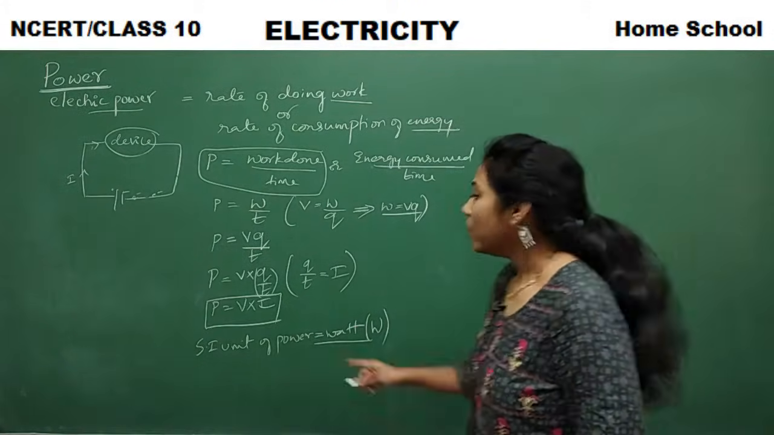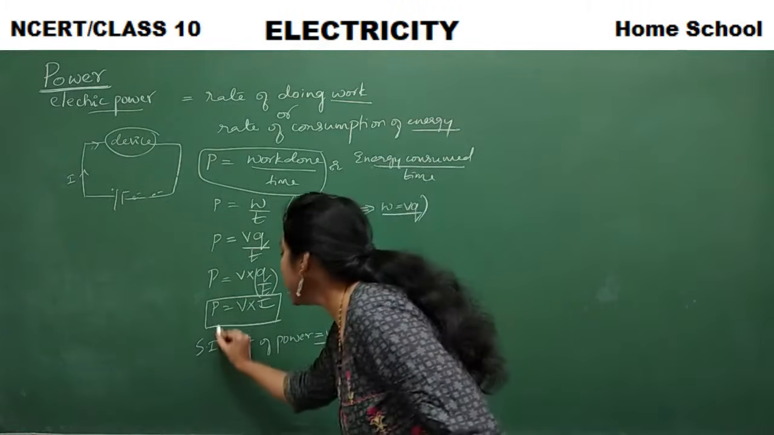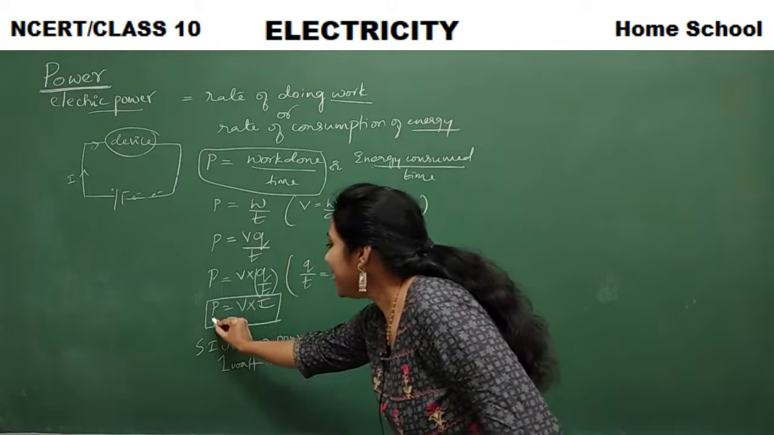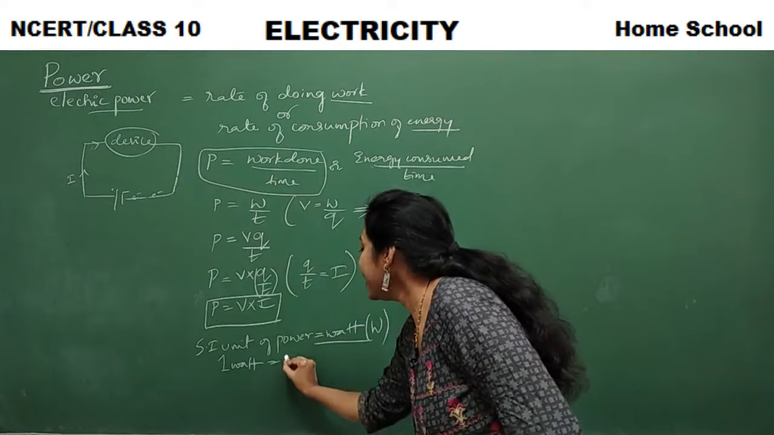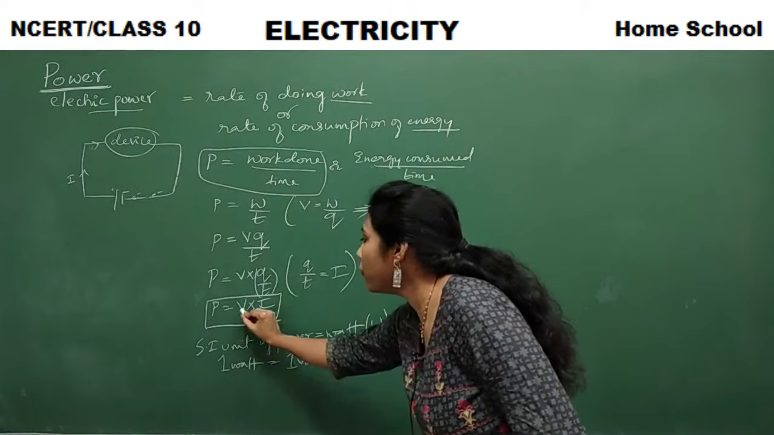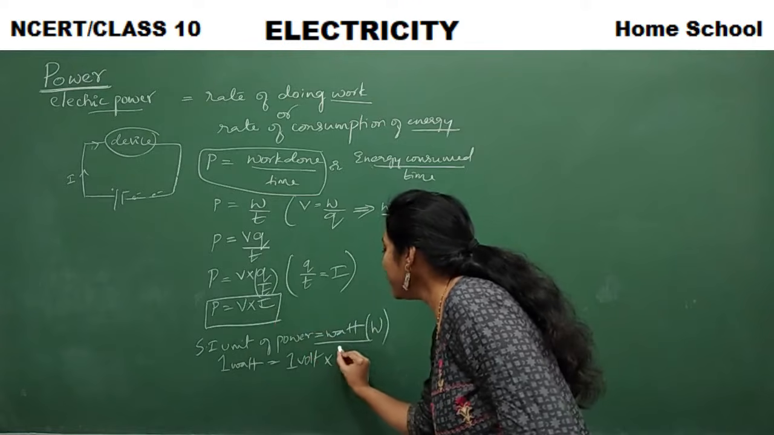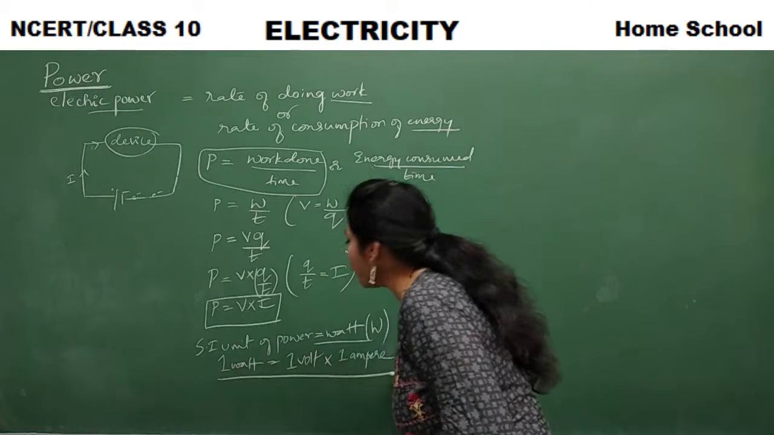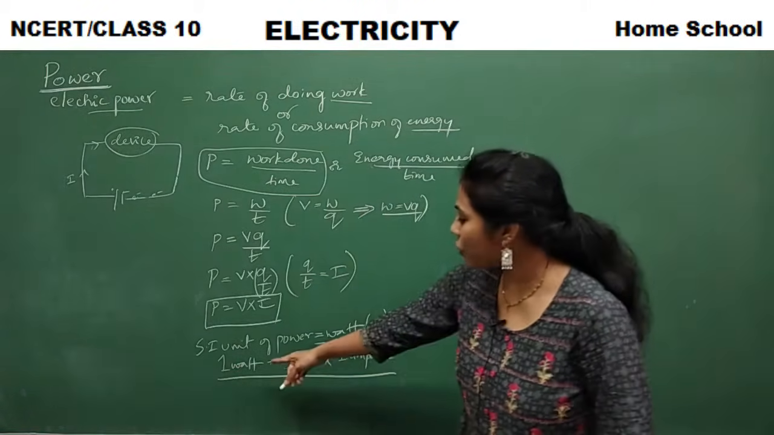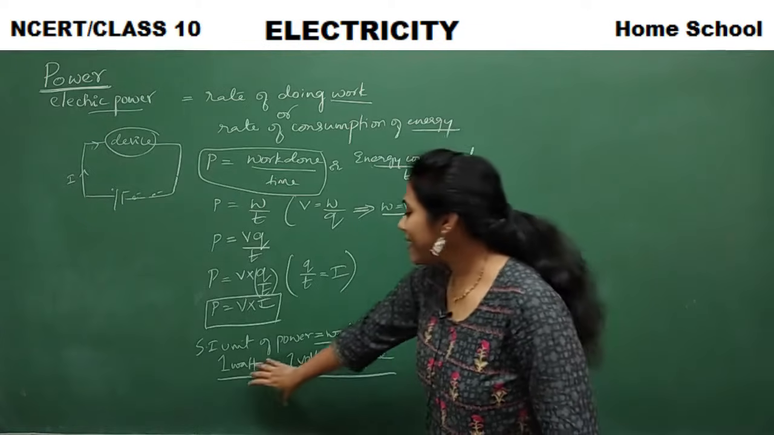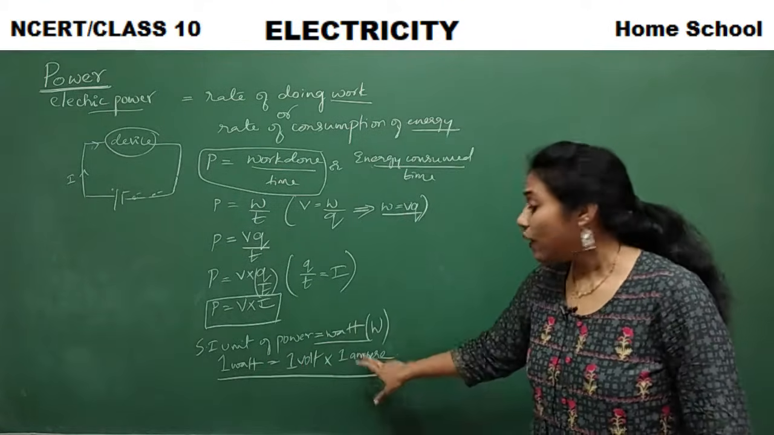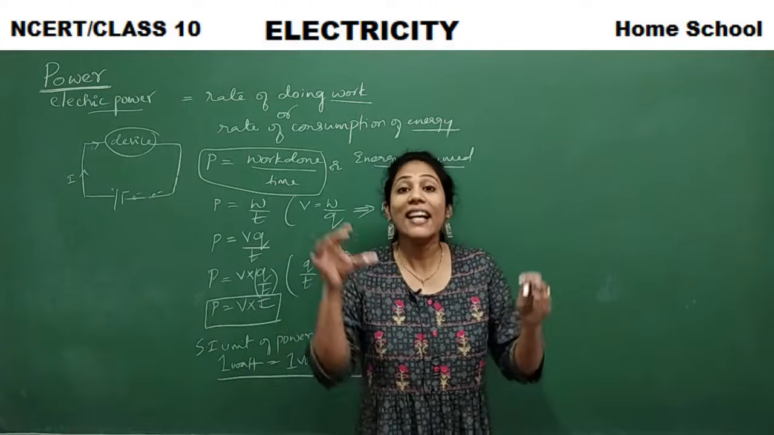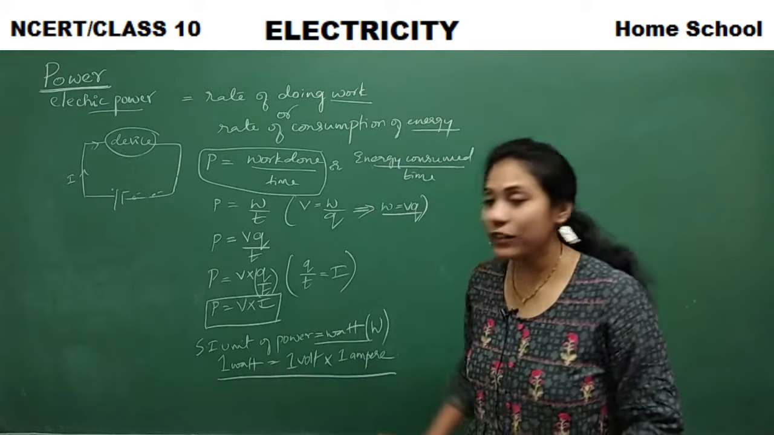Okay, and now what do you mean by 1 watt? Say the power unit is watt. 1 watt I will take. So when I take power as 1 watt, I can take 1 volt, what is the unit of voltage? Volt, into, what is the unit of current? 1 ampere. So can you frame a definition for 1 watt here? What will be the definition of 1 watt? It is the power of a device when 1 ampere of current flows through a device at a potential difference of 1 volt. Isn't it?